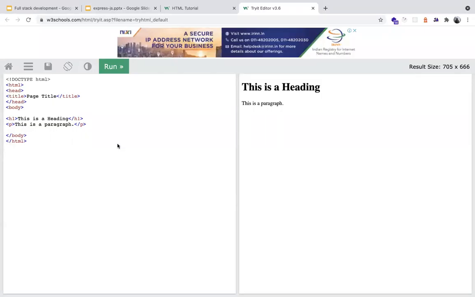So I'm sharing my screen again for the HTML demo part. Are you able to see my screen?